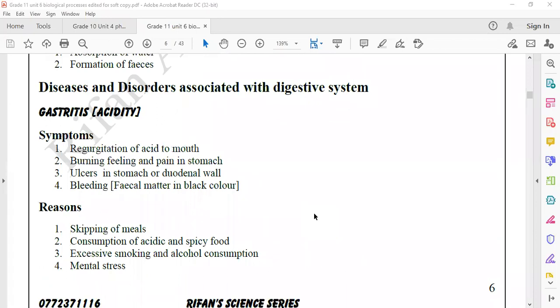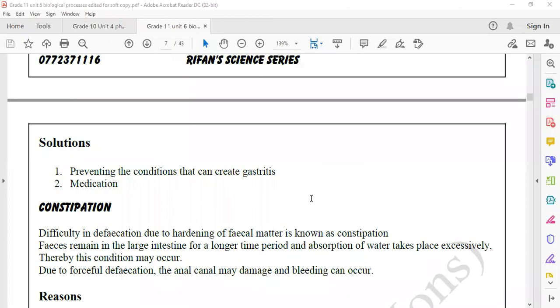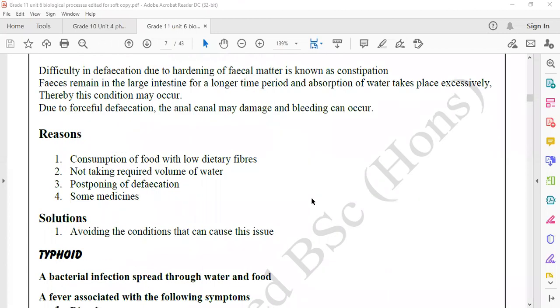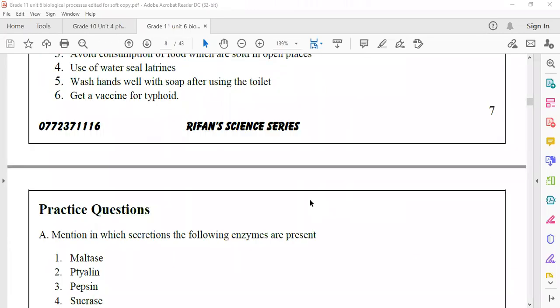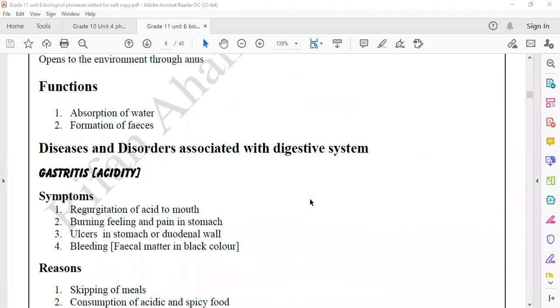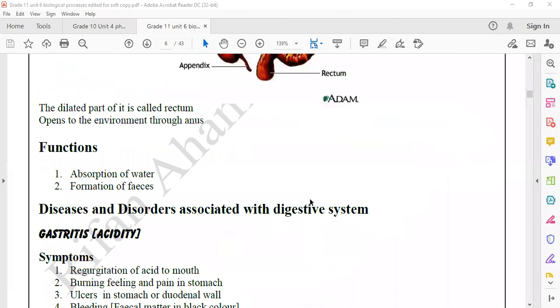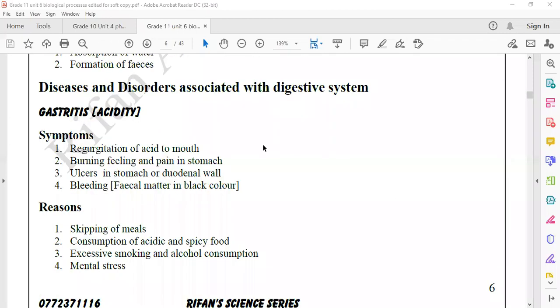Thereafter, you come to the heading called diseases and disorders associated with the digestive system. There are many diseases and disorders associated with the digestive system. Your syllabus is handling gastritis, constipation, typhoid fever, and diarrhea as the components. In that case, first it is gastritis.